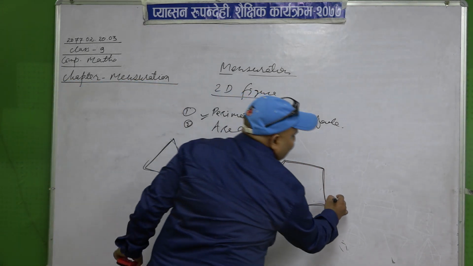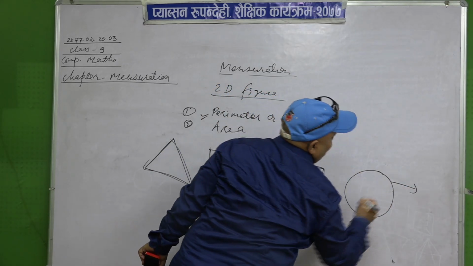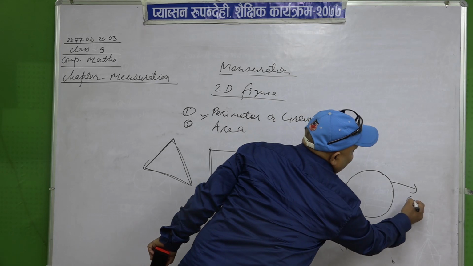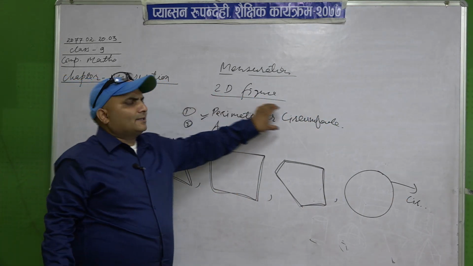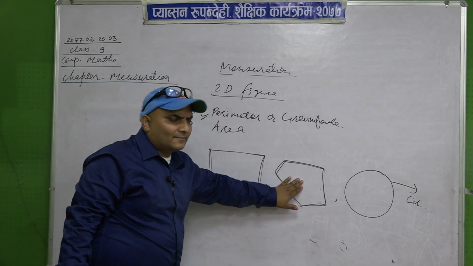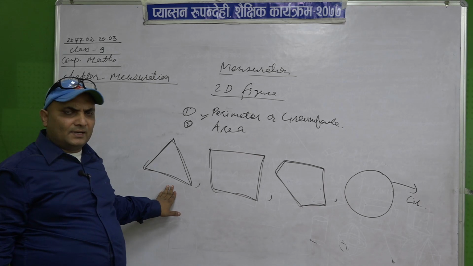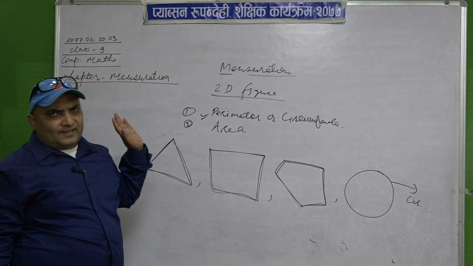Whereas in a circle, this line is called the circumference or perimeter. So the meaning of perimeter and circumference is similar. In polygonal two-dimensional figures we say perimeter, but in a circle we say circumference.